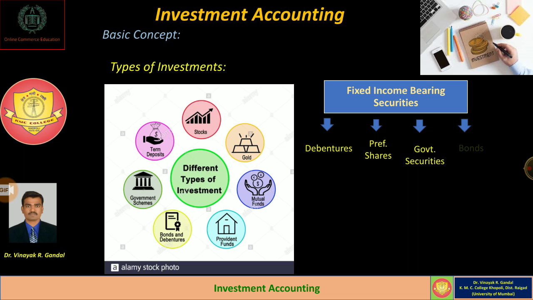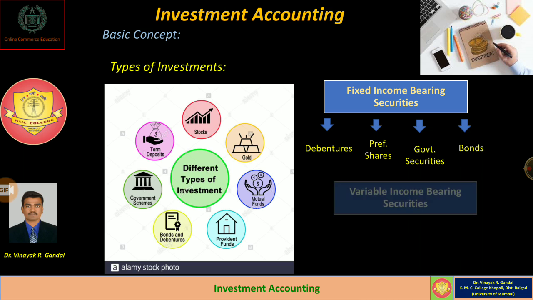And the fourth type of fixed income bearing security is bonds, meaning investment in government bonds is also called a fixed income bearing security. So dear students, this is the first type of investment, which is called fixed income bearing securities, meaning from these investments we can get a fixed income on our investment.